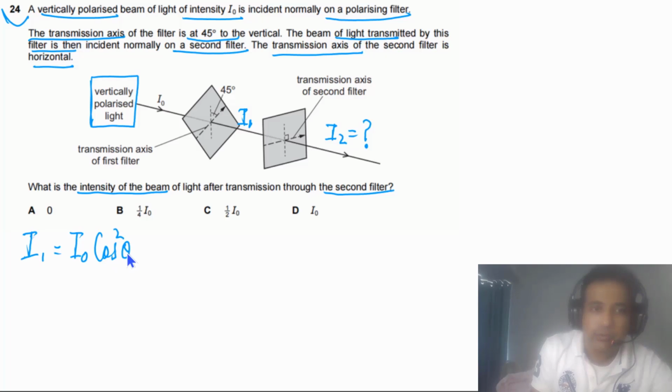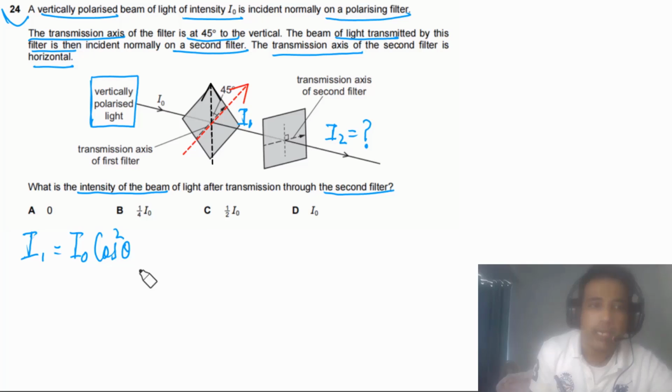Cosine square theta. Now in this case we have first of all vertically polarized light. And the angle between the vertically polarized light and the transmission axis is 45 degrees. So we can also draw here, so you can see the angle between the transmission axis and the vertically polarized light is 45.